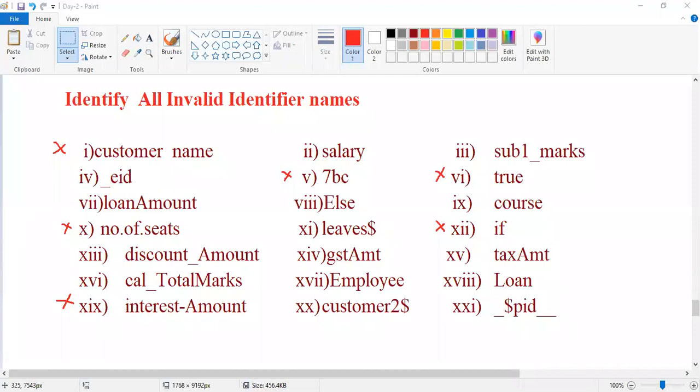Any other questions, guys? Is it clear, all your doubts? The 10th one, what is the 10th one? Dot symbol. Dot is a special character, right?